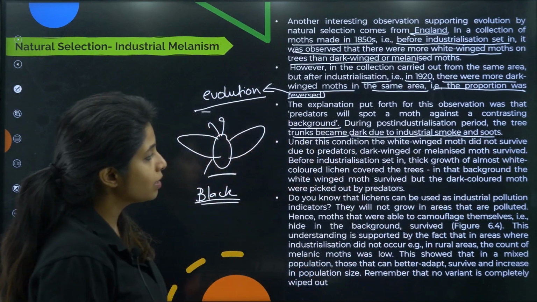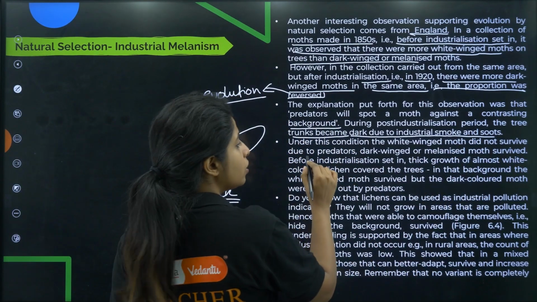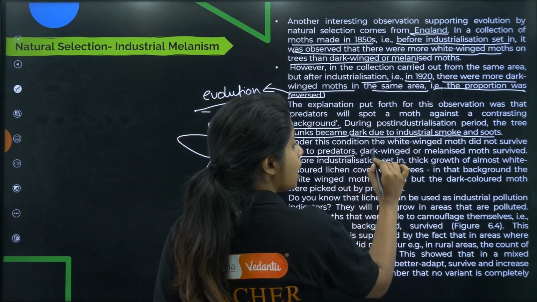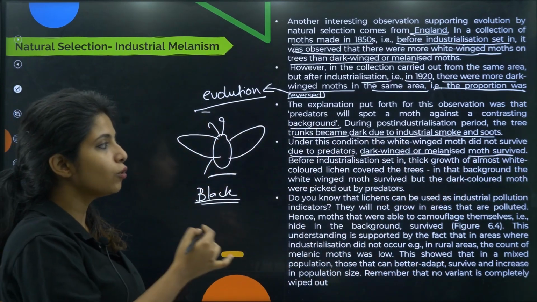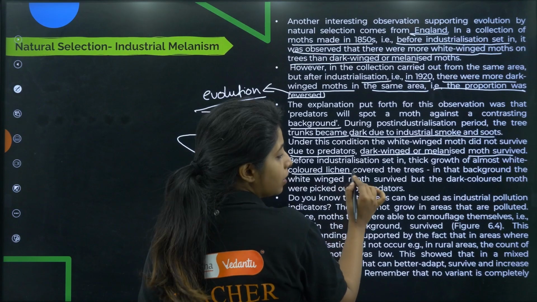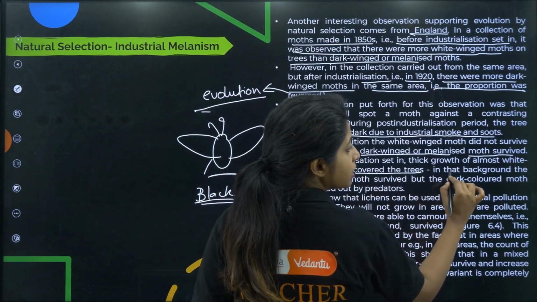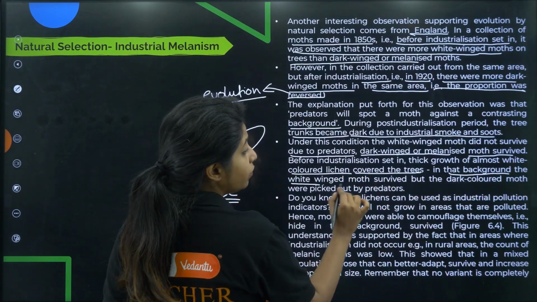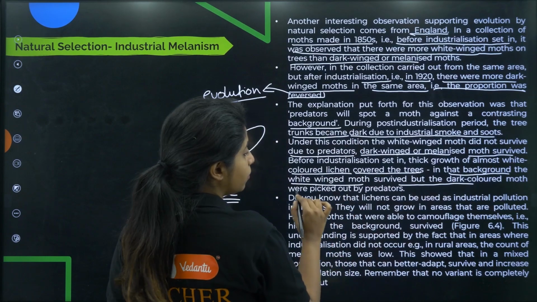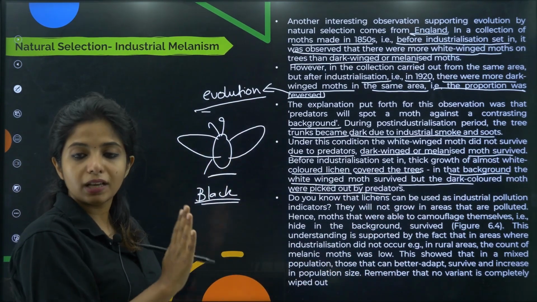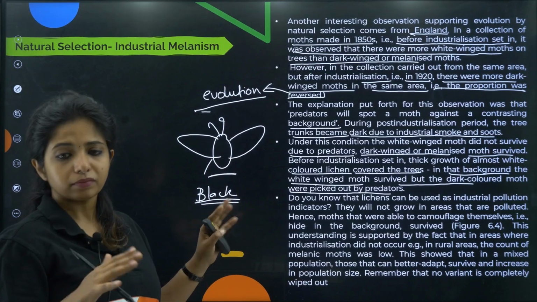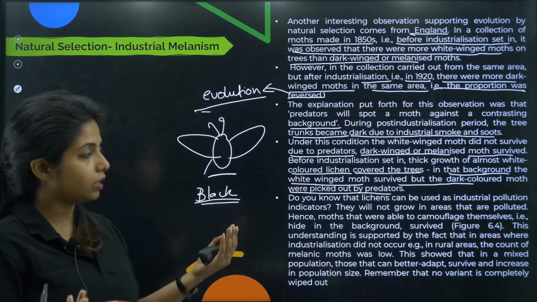Okay, during the post-industrialization period, that is after industrialization, the tree trunks became dark due to industrial smoke and soot. Under this condition, the white winged moth did not survive due to predators, whereas the dark winged or melanized moth survived. Before industrialization set in, thick growth of almost white colored lichen covered the trees. In that background, the white winged moth survived, but the dark winged ones were picked out by predators. As I said, since it was white, it could easily camouflage, so it was surviving. But when everything became dark, obviously it was getting shown up.